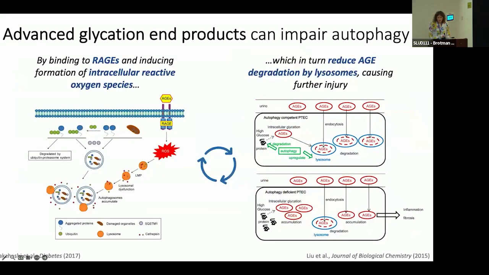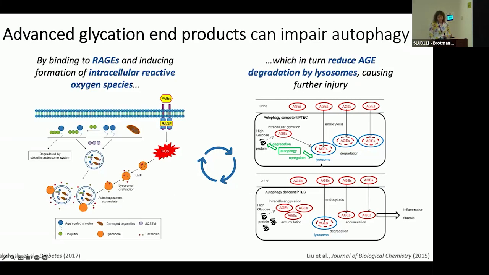Advanced glycation end products, elements of the hyperglycemic milieu, think of hemoglobin A1C, so hemoglobin with glucose tagged onto it, bind to their respective receptors on cell membranes and trigger intracellular pathways that result in formation of reactive oxygen species and reduced autophagy and lysosomal function.